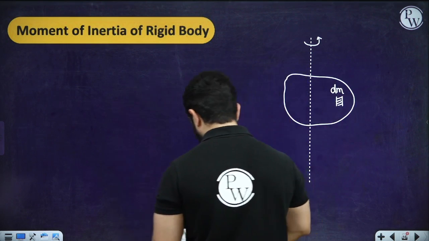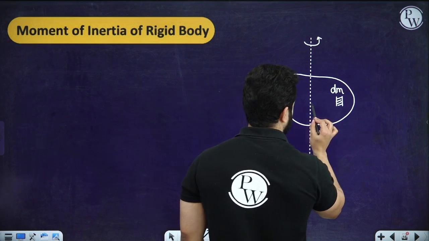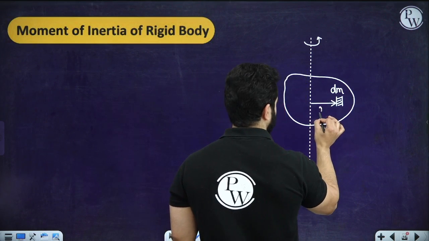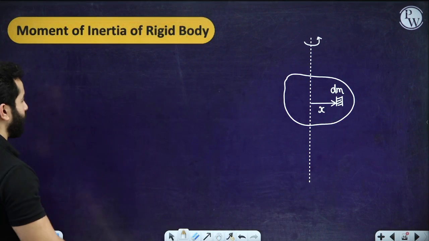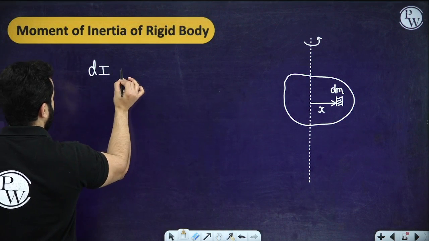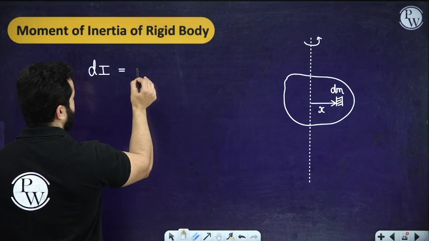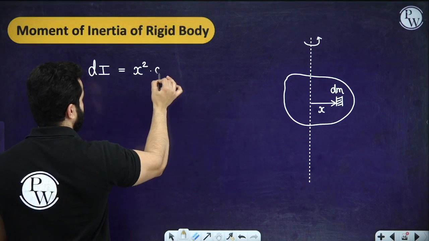kept at a distance of, let's suppose, x. So the moment of inertia of this infinitely small particle can be written as dI. So dI would be written as the separation x from the axis of rotation squared times dm.